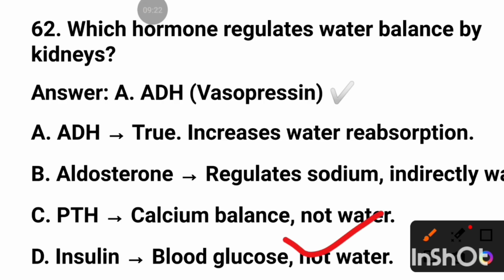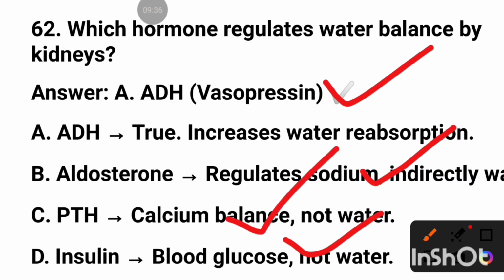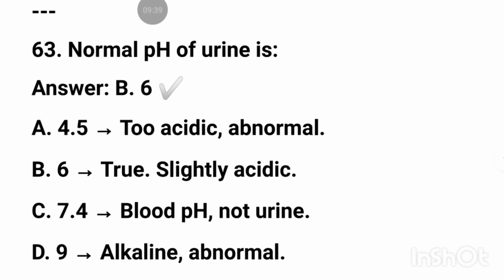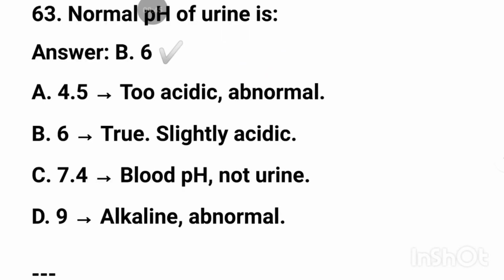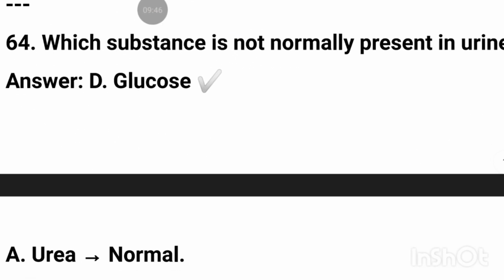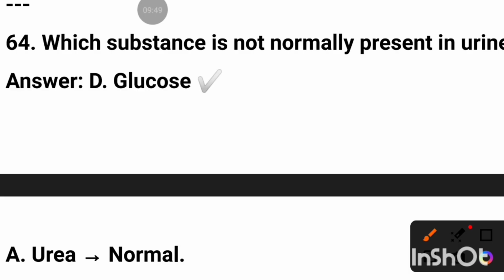Which hormone regulates water balance by the kidney? ADH, vasopressin. Aldosterone regulates sodium. PTH regulates calcium balance. Normal pH of urine is 6. Which substance is not normally present in urine? Glucose.